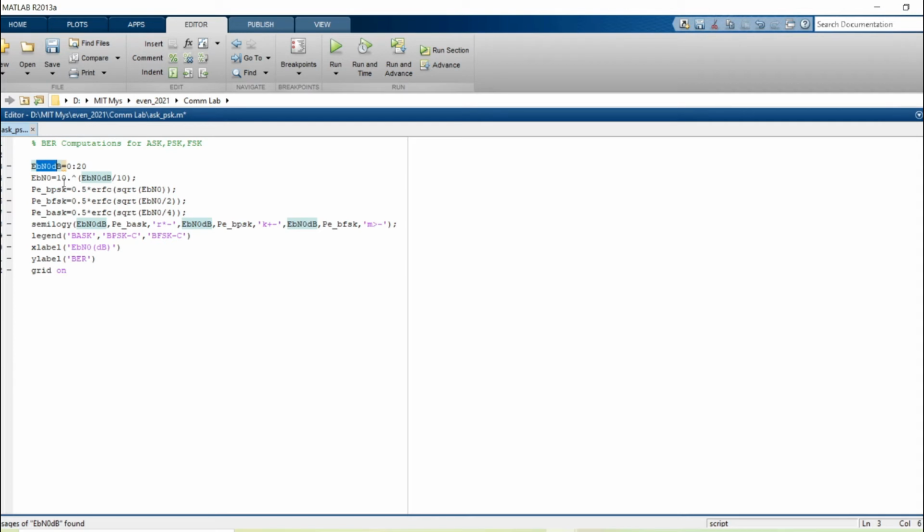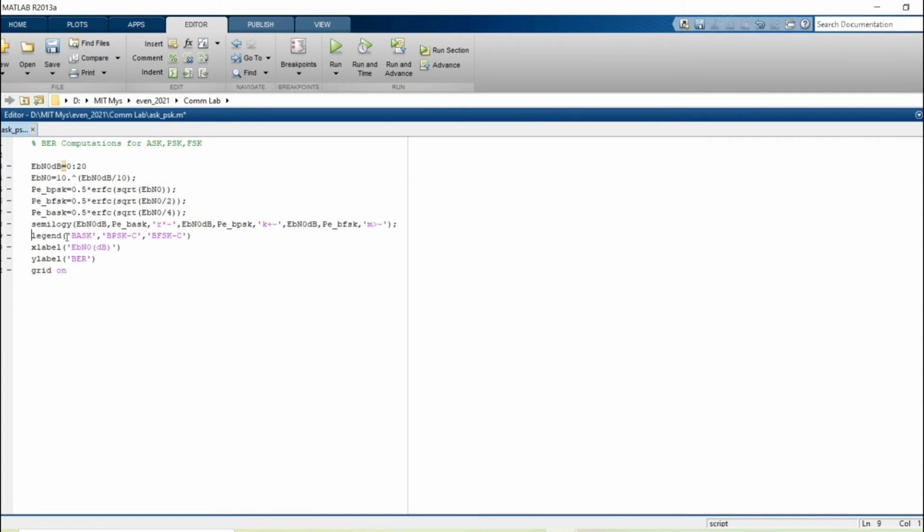Okay, we have converted into linear scale and we have calculated all the bit error rates. Now we need to plot them. For that we use a semilog graph. The function which we are using is semilogy, where EB N0 dB will be our x-axis, then the y-axis will have the BASK, BPSK and BFSK variations.